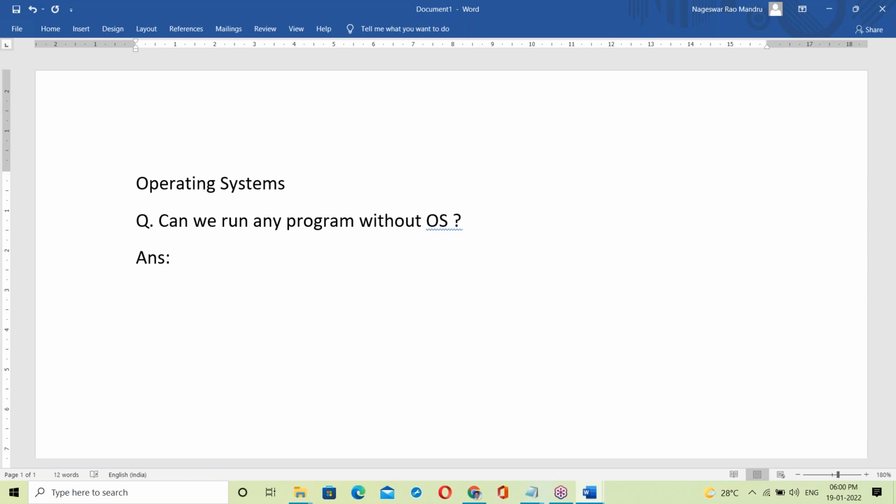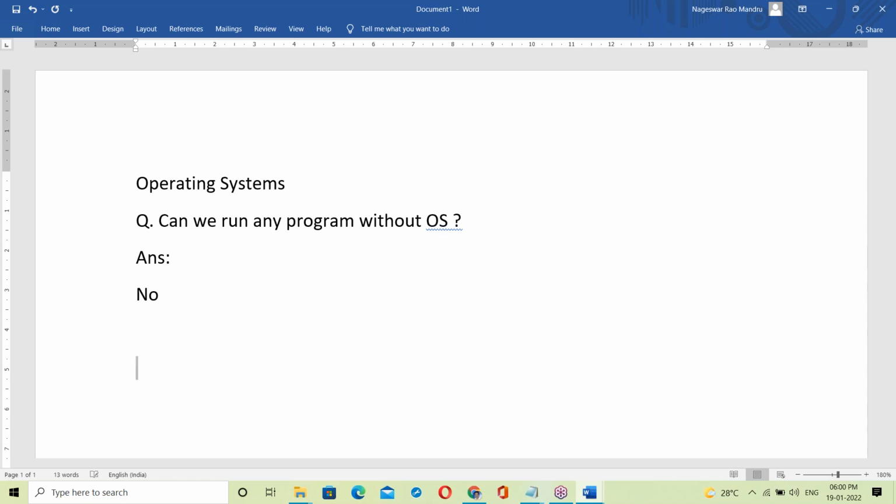Very simple question. Can we run any program without OS? Yes or no? I'll explain very clearly, I'm just asking your idea. Almost everyone is saying no. Good. The answer is no.